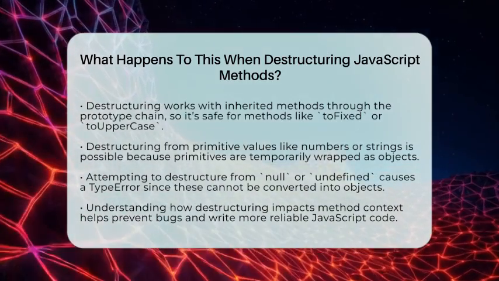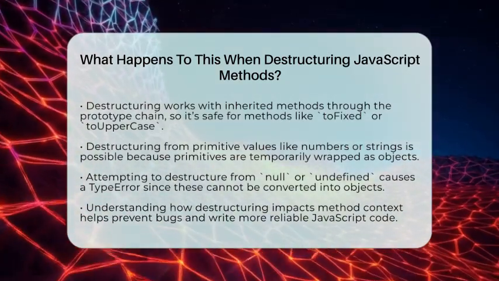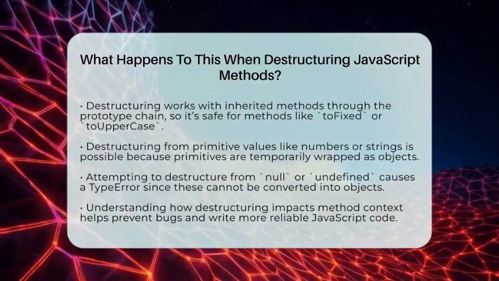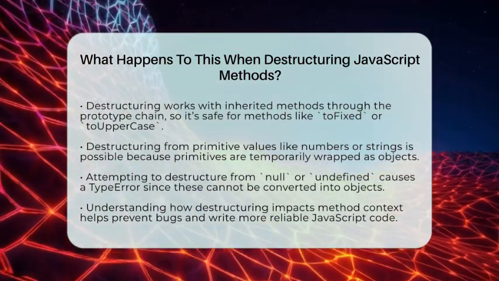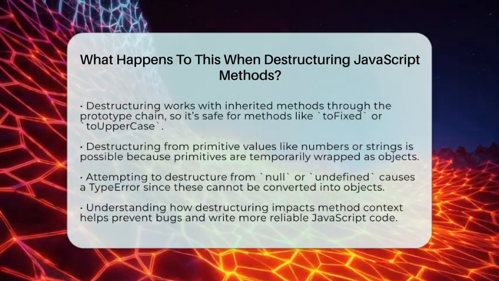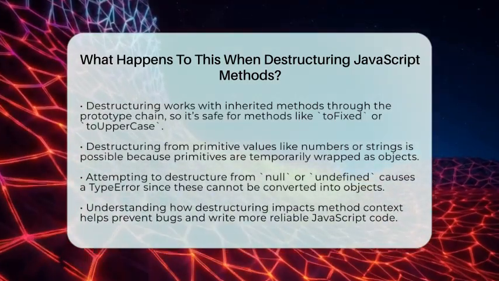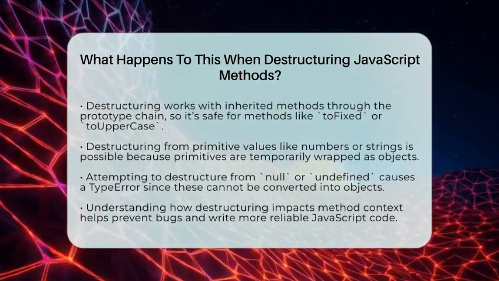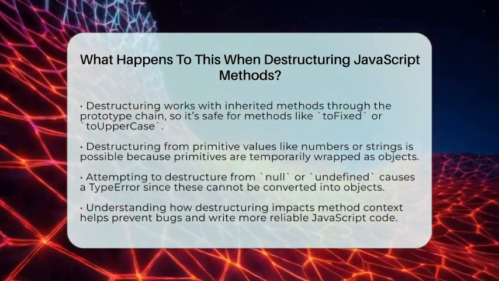Always consider if the method depends on the object context. If it does, bind it first or call it directly from the object. This way, you keep this pointing to the right place and avoid unexpected errors. Knowing this helps you work smarter with objects, classes, and functions in JavaScript.